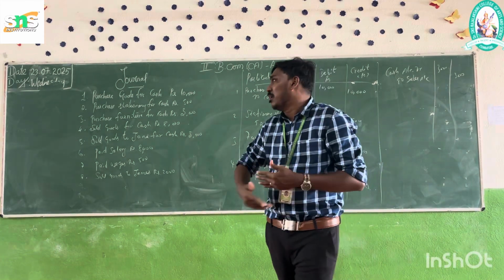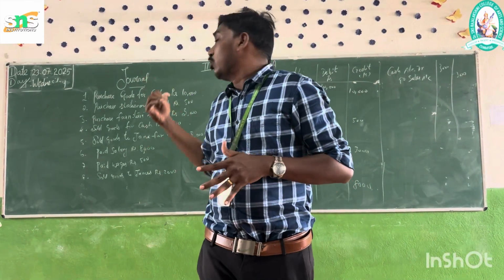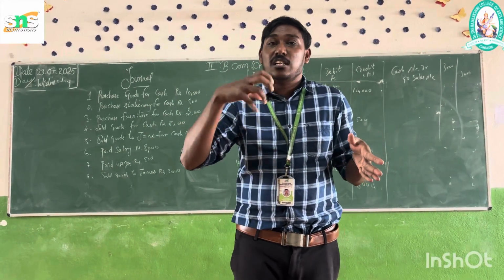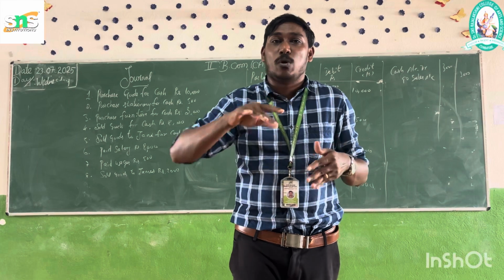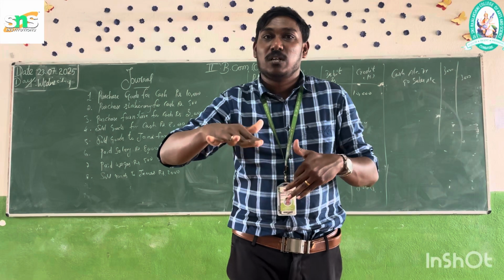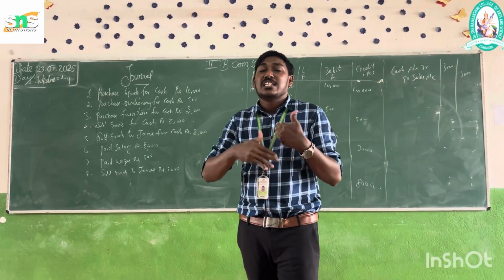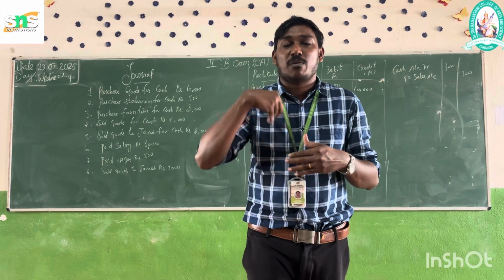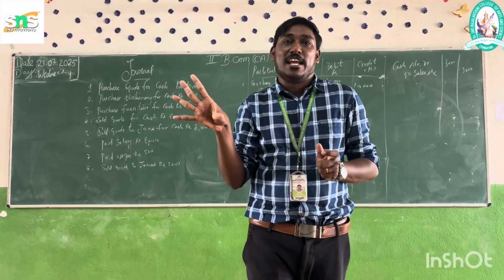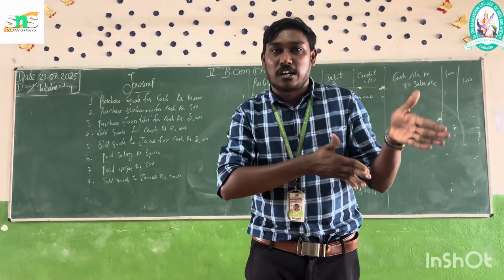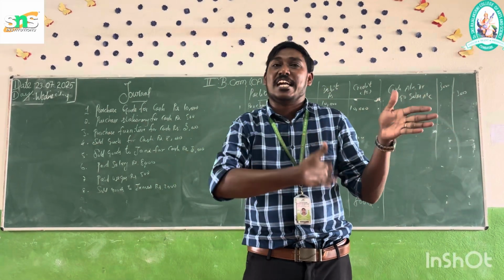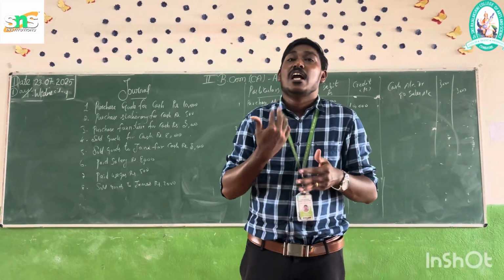Next, we are going to discuss the fourth one: sold goods for cash. At the time of sale, if you are selling the goods for cash, cash sale should be happening. The entry should be cash account debtor to sales account. The amount should be debit 8,000, credit 8,000. Have you understood? Next question.